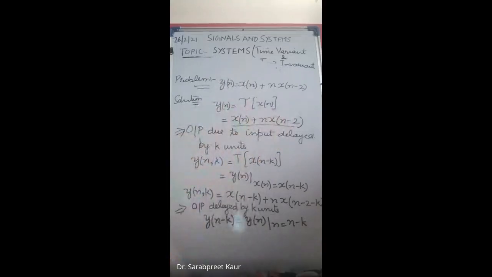So in this case, are the two equal? Are our two parameters equal? That is y of n comma k and y of n minus k? Yes, anyone? Yes, ma'am. Are they equal?